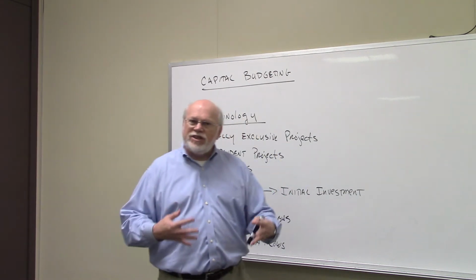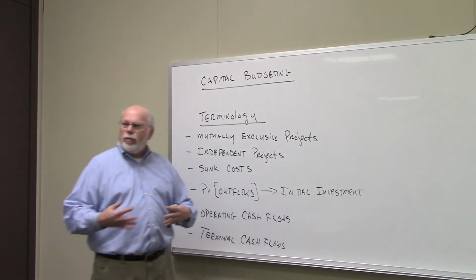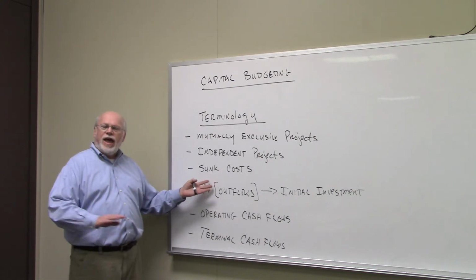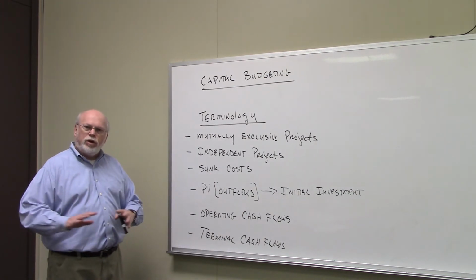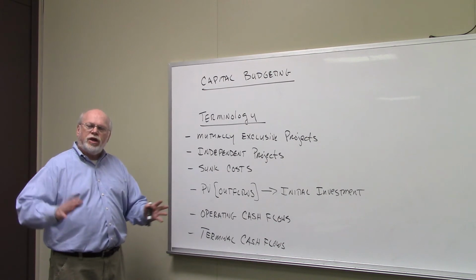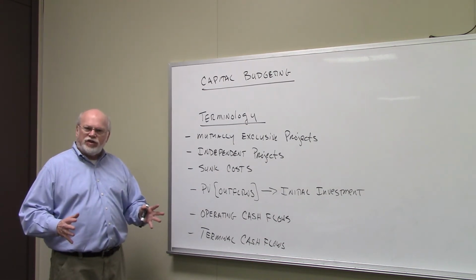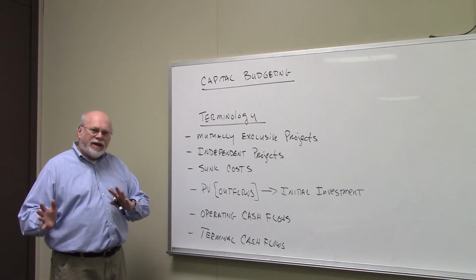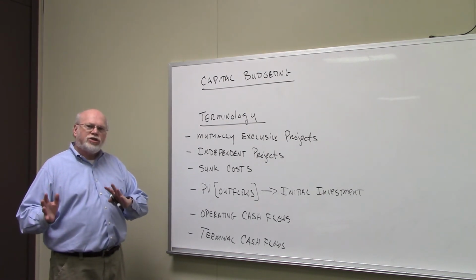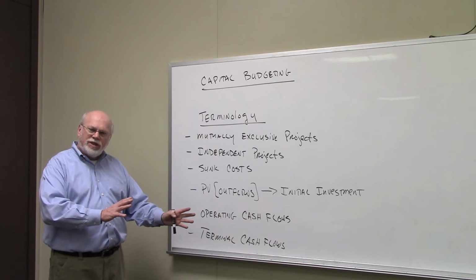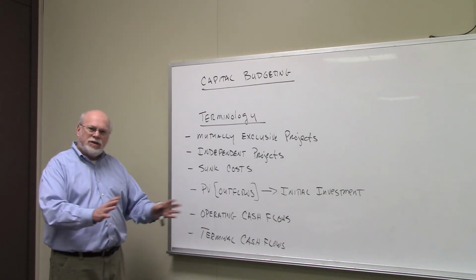So again, this is a sunk cost. In capital budgeting, sunk costs have no place. We don't use sunk costs when we're coming up with the investments and all the cash flows. Technically, a sunk cost is a cost that occurred before time period 0. That's in the past, it's irrelevant.